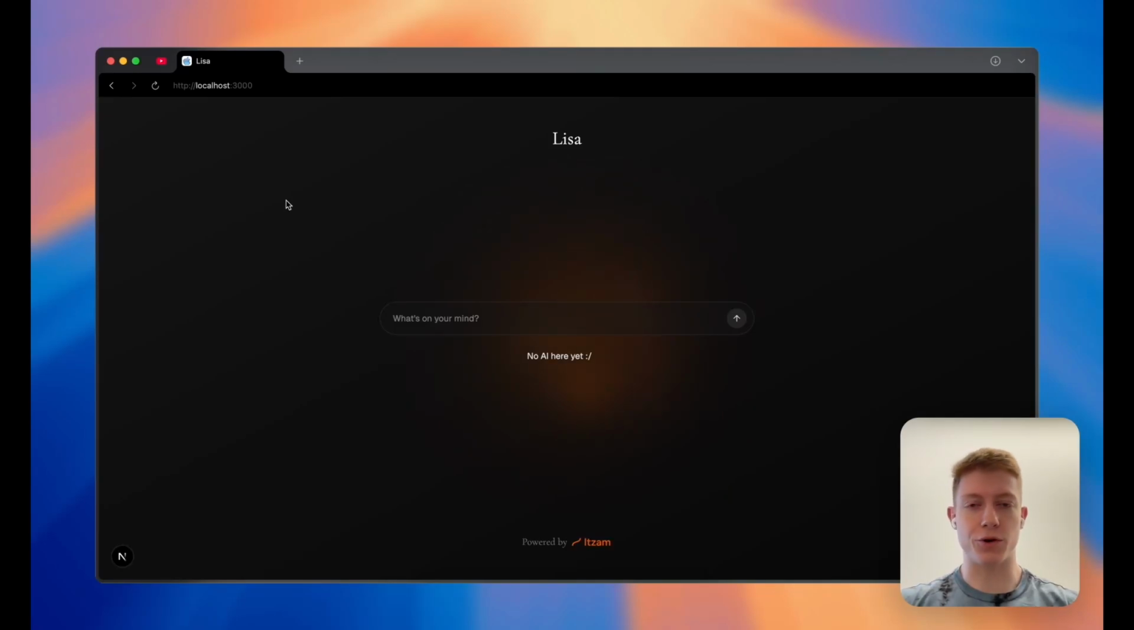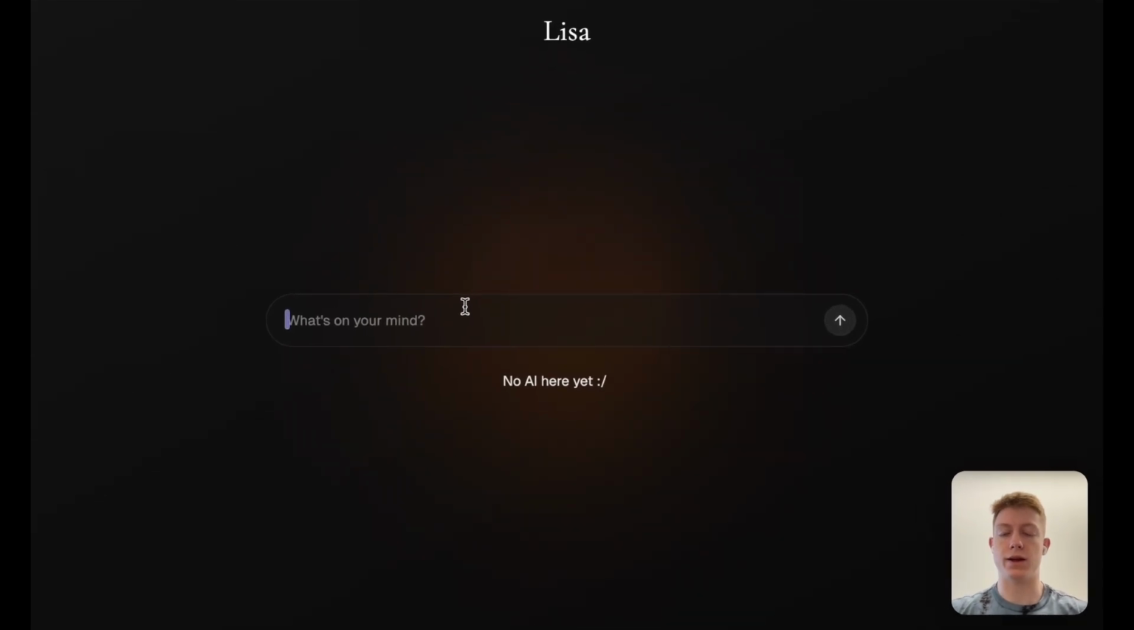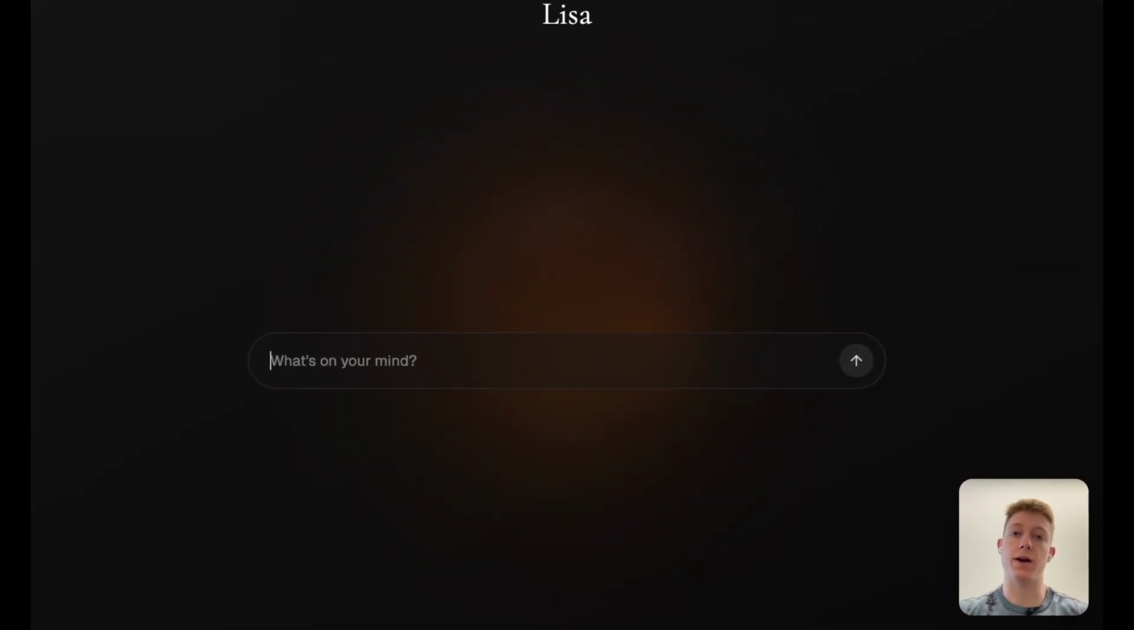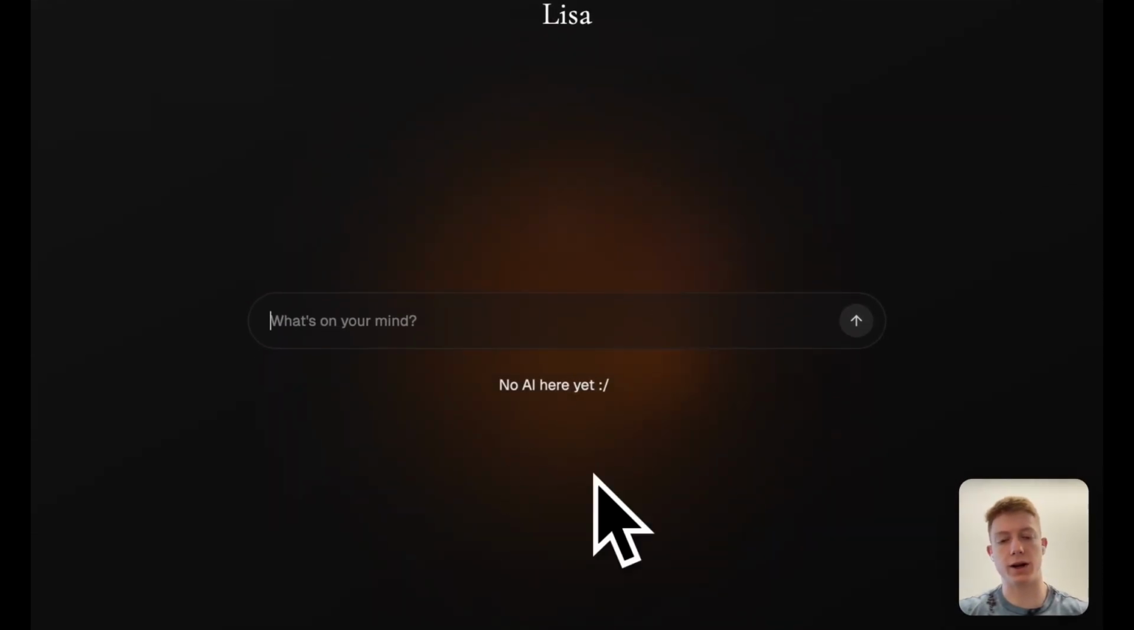Hello, today I'm going to try to implement RAG in a simple chatbot I created. I created Lisa. It's a simple chatbot where I can talk and it answers me with an AI generated answer. It's plugged into an LLM.